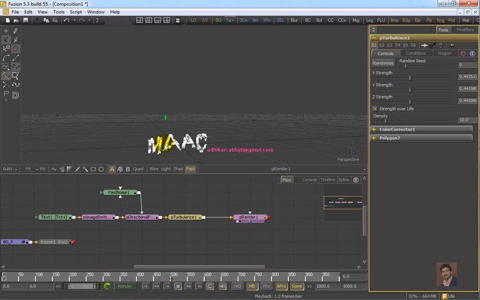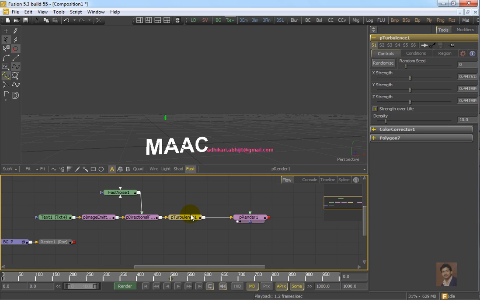Now if we play the file, see this is happening. The text is changing randomly, and due to directional force it is blowing towards the plus y-axis, and the turbulence is changing the shape of the particles. Now I have a plan. For the first 50 frames the directional force will not affect the text particles.